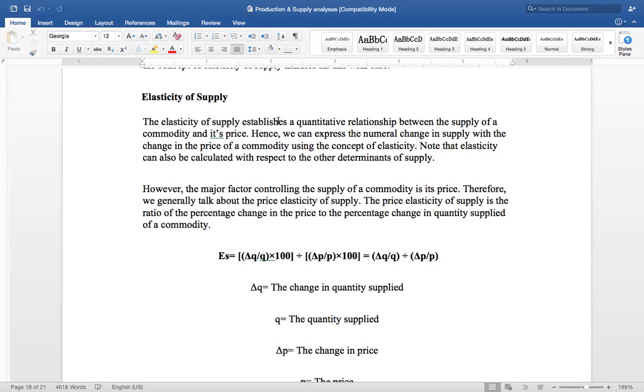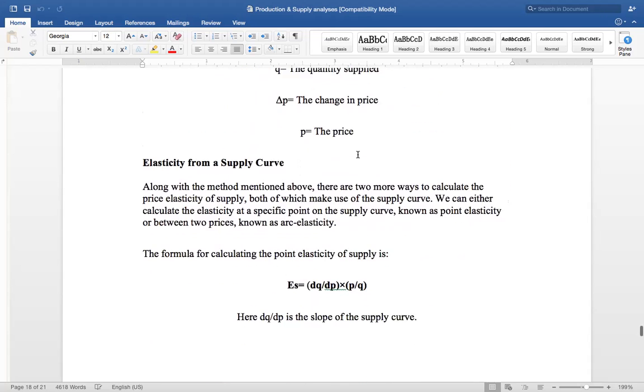So the elasticity of supply establishes a quantitative relationship between the supply of a commodity and its price. Hence, we can express a numerical change in the supply with the change in the price of the commodity using the concept of elasticity. This is the definition which you can read by yourself also, because I have given you the notes. But the main thing is that the percentage change in the quantity supplied with the percentage change in the price of the commodity is known as the elasticity of supply.